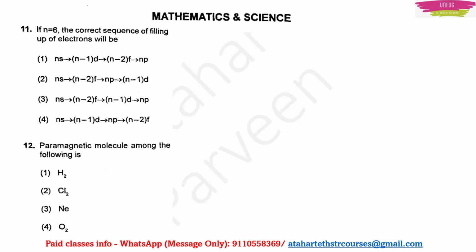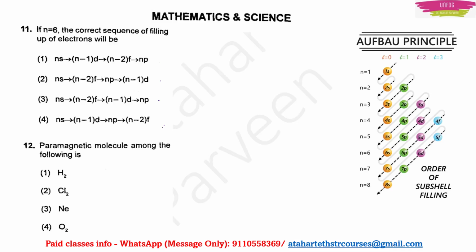The question is, if n is equal to 6, the correct sequence of filling up of electrons will be. So they are telling what will be the correct sequence of filling up of electrons. We have to see the options and find the correct answer. I would advise you not to see the options right now because this is based on filling up of electrons, right? So there is the Aufbau principle.